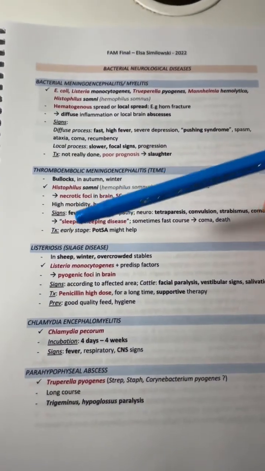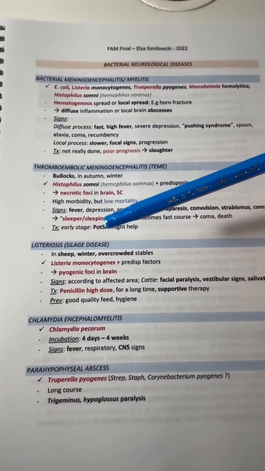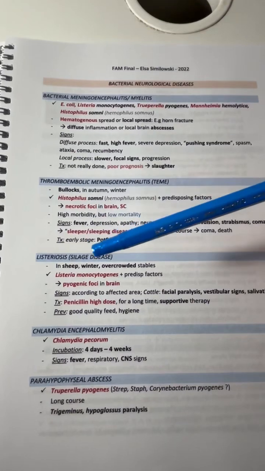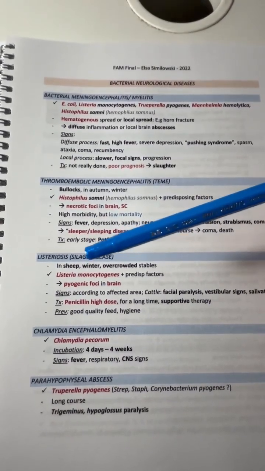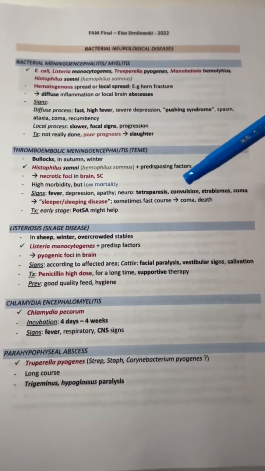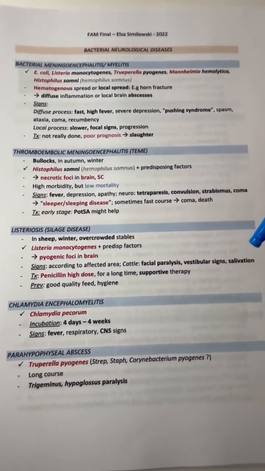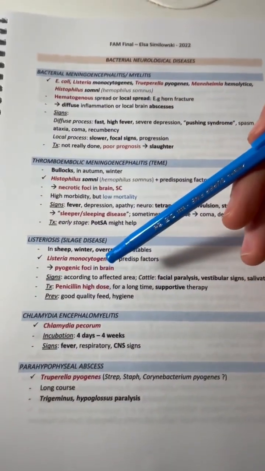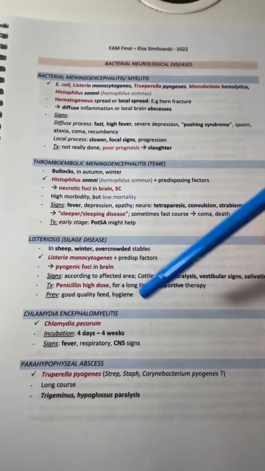In case of listeriosis, it's also called silage disease. It happens in sheep in winter when there are overcrowded stables. Listeria monocytogenes causes pyogenic foci in the brain. They can get facial paralysis and salivation, and for the treatment, you give a high dose of penicillin. For prevention, feed a good quality feed and have good hygiene.